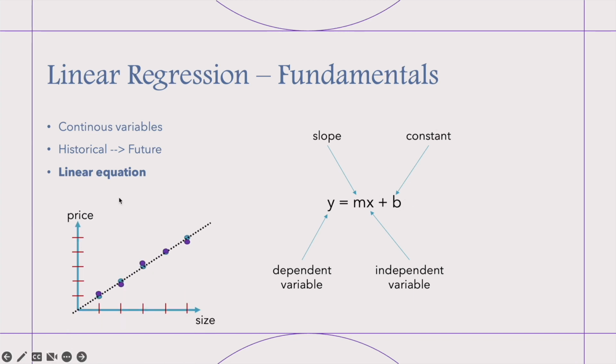If you look at the graph, you can understand that this angle is our slope, size is our x because it's our independent variable, price is our dependent variable and it's y, and b is our constant value. But remember, this is the equation of a linear function.